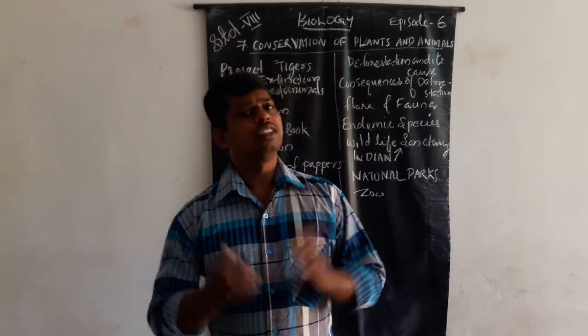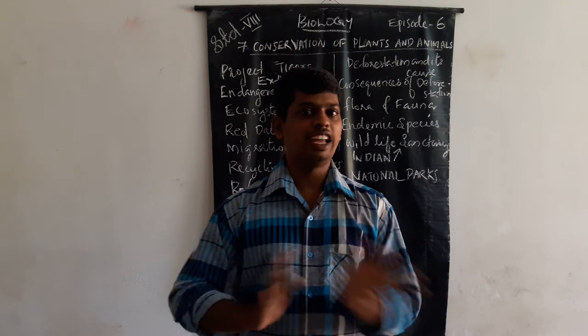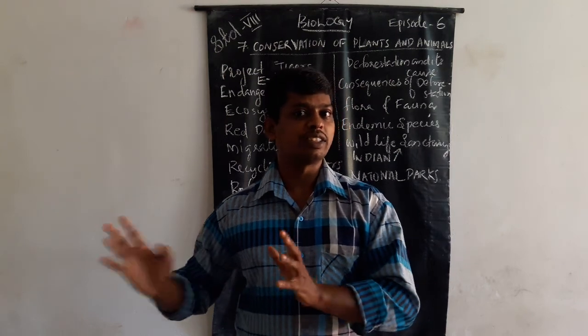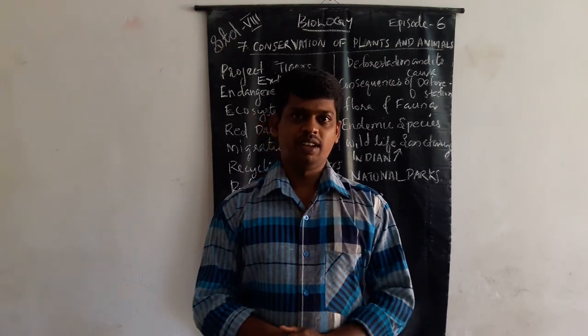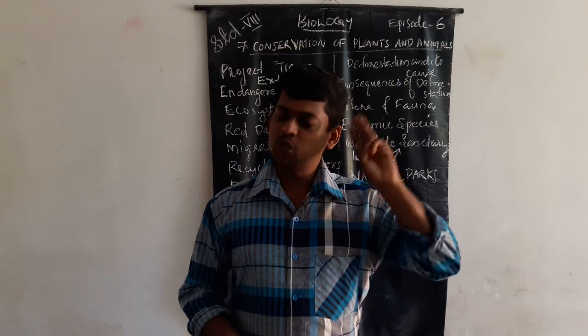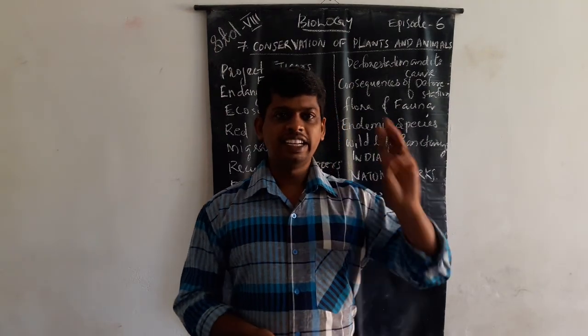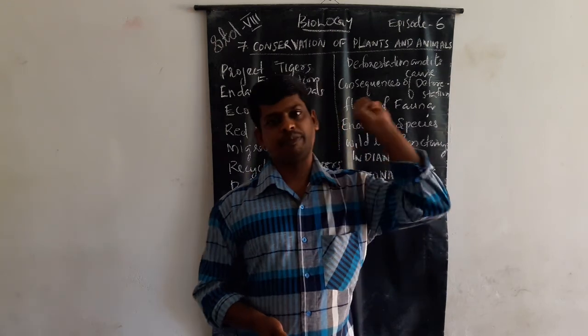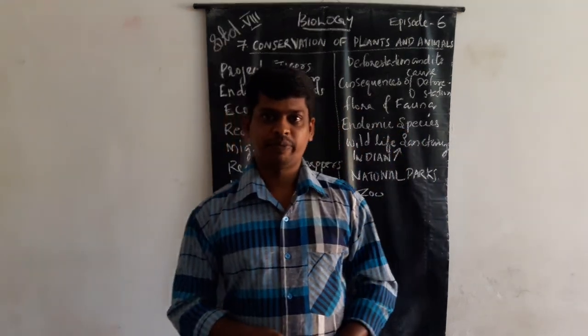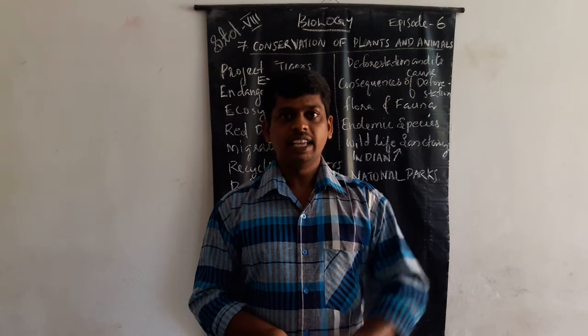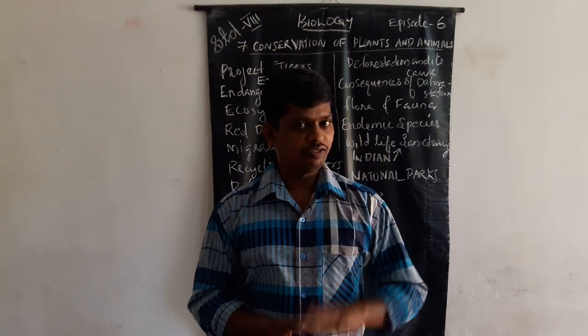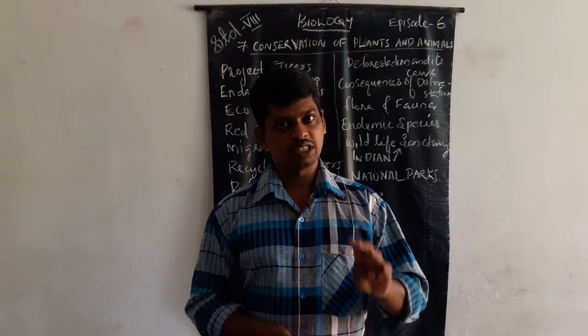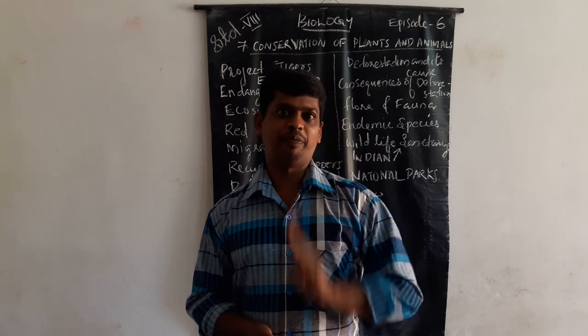And the third one is bushland that forms in the river, that means delta. There are three types of wildlife sanctuaries in India.